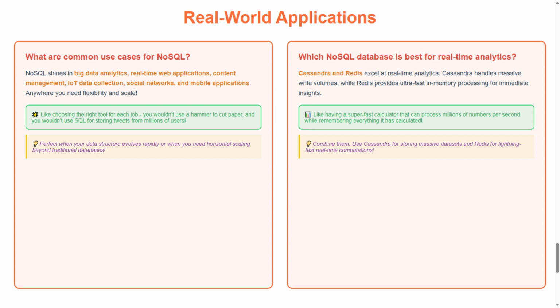Second question, which NoSQL database is best for real-time analytics? Cassandra and Redis excel at real-time analytics. Cassandra handles massive write volumes, while Redis provides ultra-fast in-memory processing for immediate insights. Like having a super fast calculator that can process millions of numbers per second while remembering everything it has calculated. Tip: combine them. Use Cassandra for storing massive datasets and Redis for lightning-fast real-time computations.